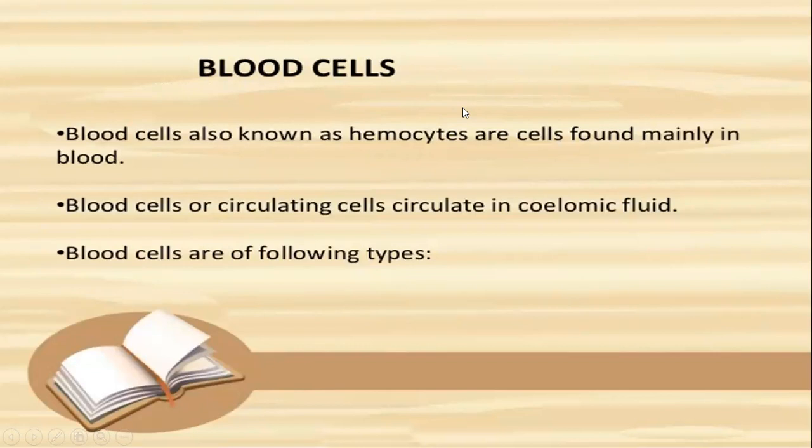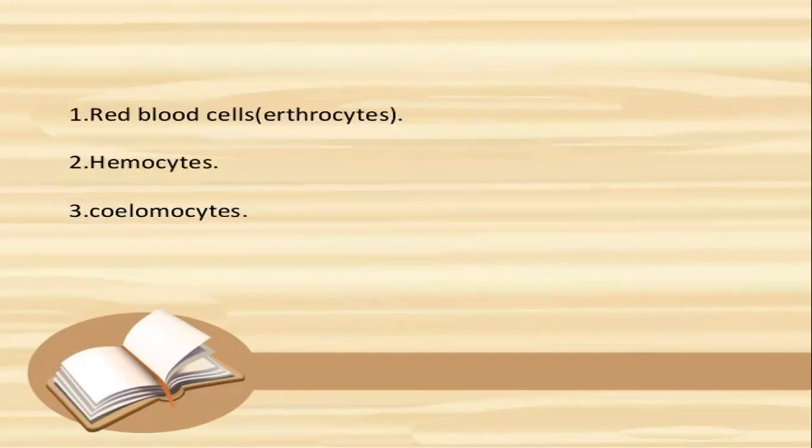What are blood cells? Blood cells are also called hemocytes. These are mainly found in blood. So these are called blood cells or hemocytes. Blood cells or circulating cells circulate in the body fluid. They move in the fluid and help in the transport of material from one part to another. Blood cells are of the following types: red blood cells, hemocytes, or coelomocytes.